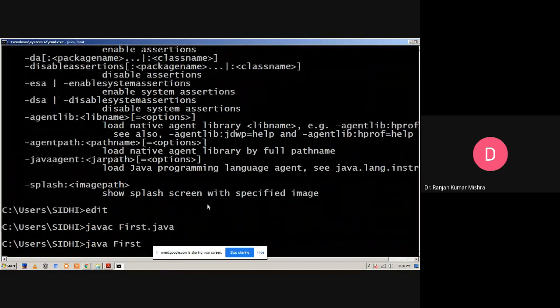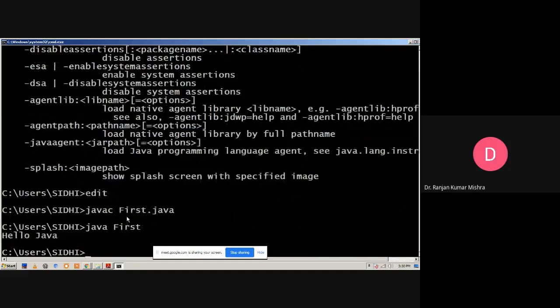So here you see the process of compilation of a Java program, and the statement that is used to execute or interpret any Java program. Basically there are two stages. The first stage is compilation and the second is interpretation. So Java is called a compiled and interpreted language.